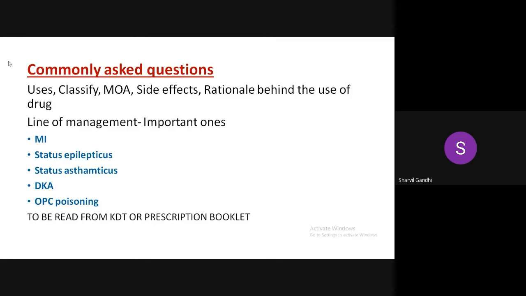Apart from it, you can get questions like write the use of the following drug, or classify the drugs, like classify anti-diabetic drugs. You classify them as oral and parenteral. In oral, we have oral hypoglycemics, and parenteral accordingly.